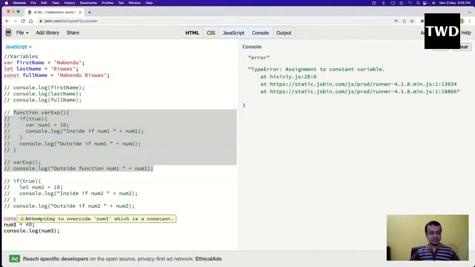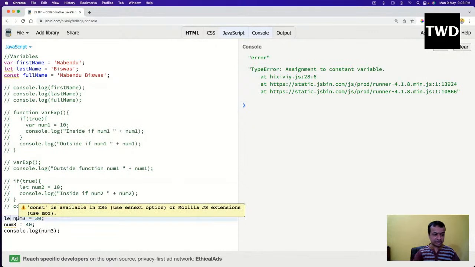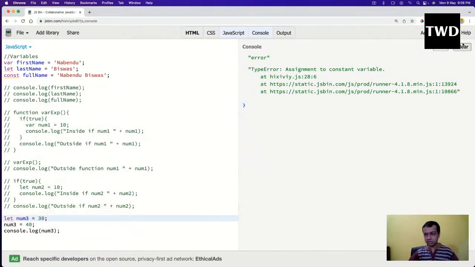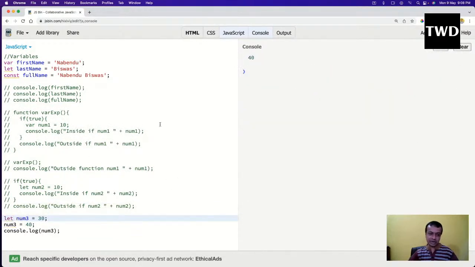See, this error is there because I cannot reassign num3, because it's a constant. Const means constant. I cannot do this. But if I take a let here, I don't know whether this will run, let will work, but I cannot do it with a const. So that is the const, and now we are going to look into data types.